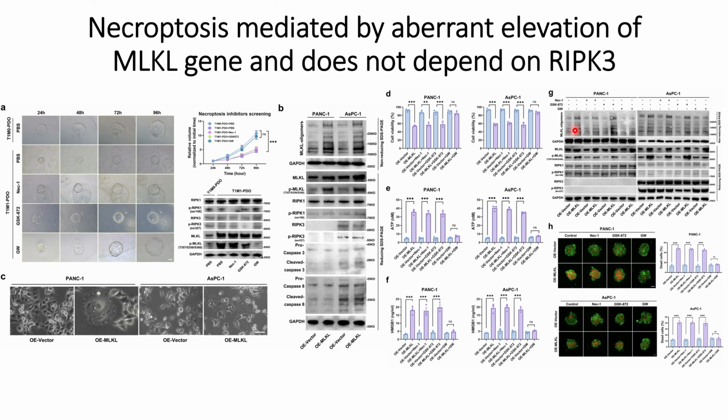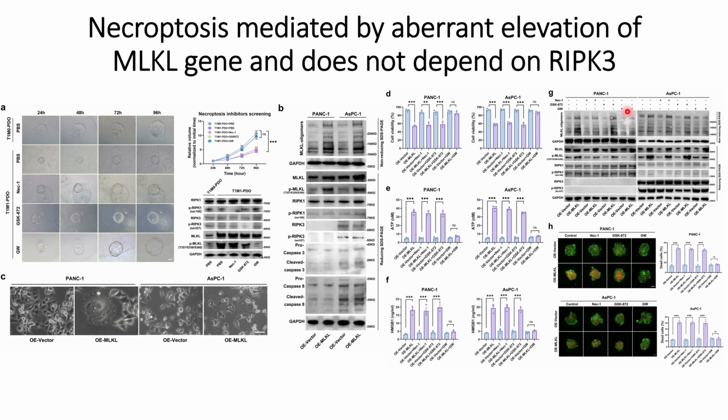And the quantifications and the Western blots of these figures are shown in the panel G, where the results can be seen that the phosphorylated MLKLs are upregulated when they use this NEC1, and are decreased when they use the inhibitors for MLKL.